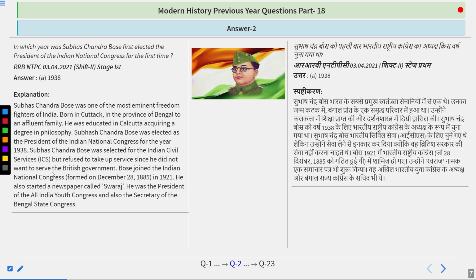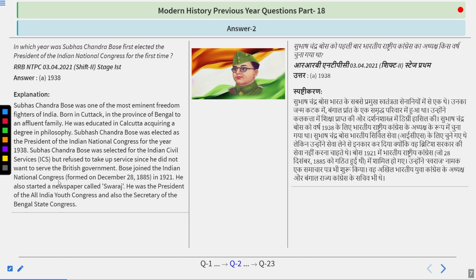He was one of the most eminent freedom fighters of India, born in Cuttack in the province of Bengal to an affluent family. He was educated in Calcutta, acquiring a degree in philosophy. He was selected for the Indian Civil Services but refused to take up service since he did not want to serve the British government.